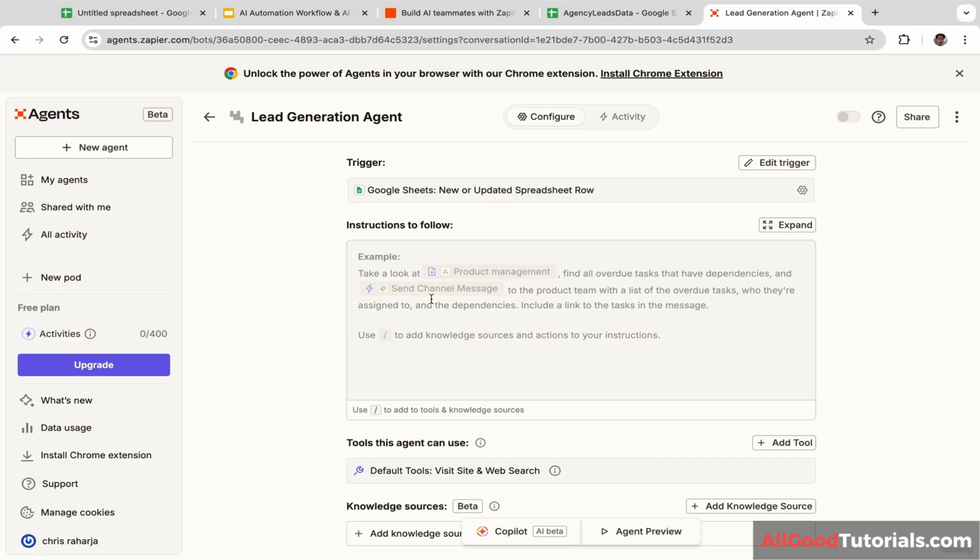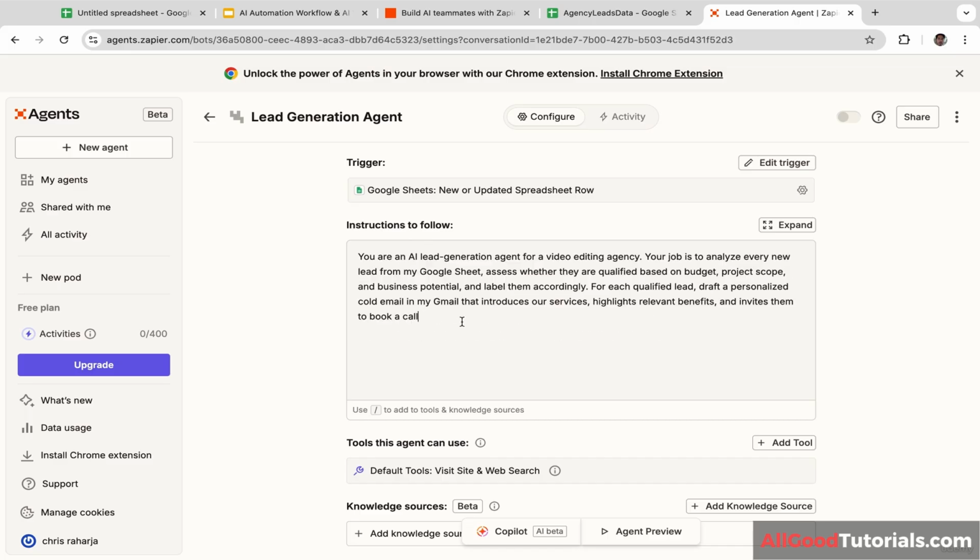Okay, now we are going to write the prompt. Okay, here is my prompt. Let's read the prompt. You are an AI lead generation agent for a video editing agency. Your job is to analyze every new lead from my Google Sheet. Assess whether they are qualified based on budget, project scope, and business potential, and label them accordingly. For each qualified lead, draft a personalized cold email in my Gmail that introduces our services, highlights relevant benefits, and invites them to book a call.